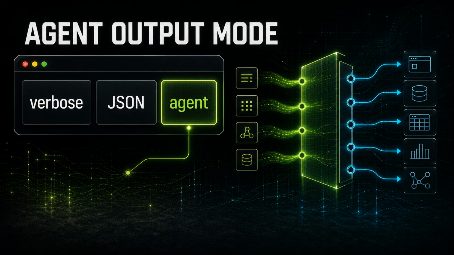The engineering judgment is the same in both. Use filtered output where the signal is predictable. Keep raw recovery nearby. Do not confuse smaller with more correct. Source links for the RTK repo, official guide, and inspected code paths are in the description. Maybe the future is every developer tool having an agent output mode next to verbose and JSON. Until then, systems like RTK are how terminal output becomes a designed interface for coding agents.